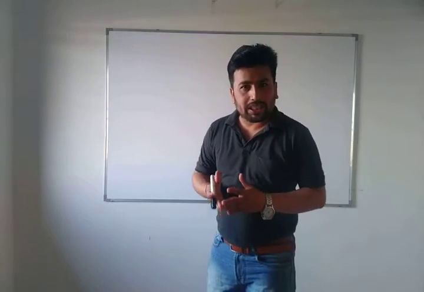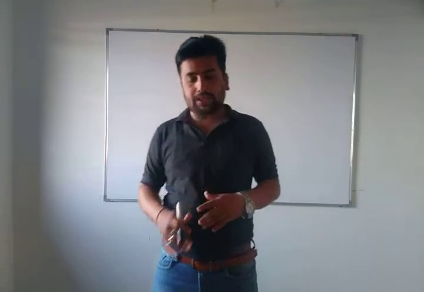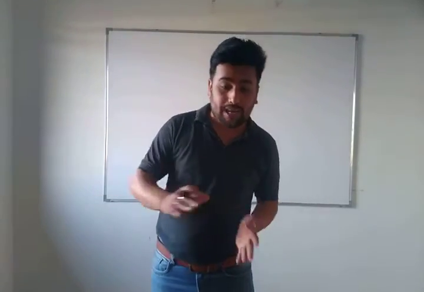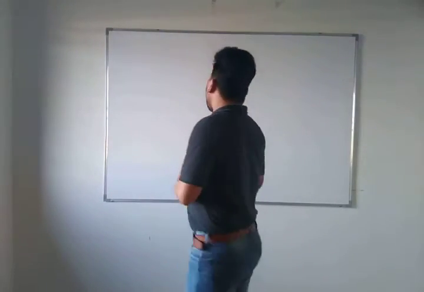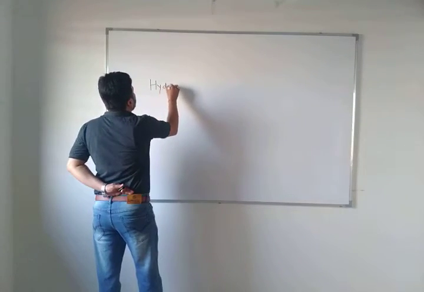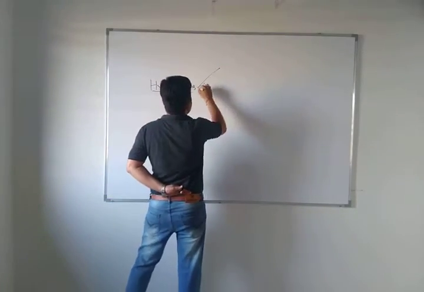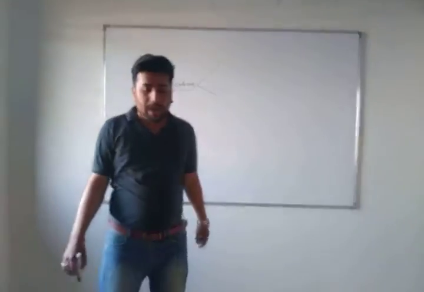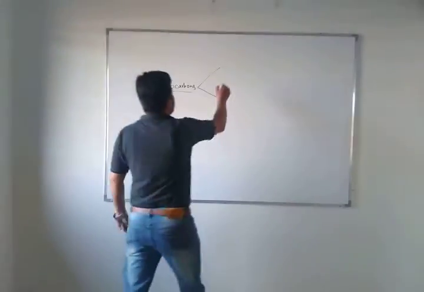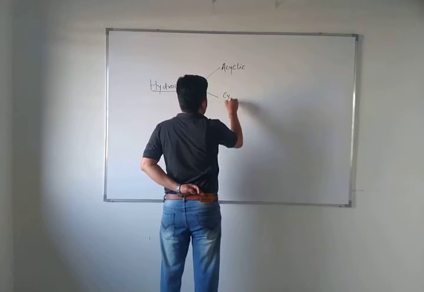After that, IUPAC nomenclature came. Then we divided the organic compounds into two parts. First of all, you should know what those two parts are. If I talk about hydrocarbons, hydrocarbons are divided into two parts, right? Can you tell me what the two parts are? I hope that you know very well. Acyclic and cyclic, right? Acyclic hydrocarbons and cyclic hydrocarbons.